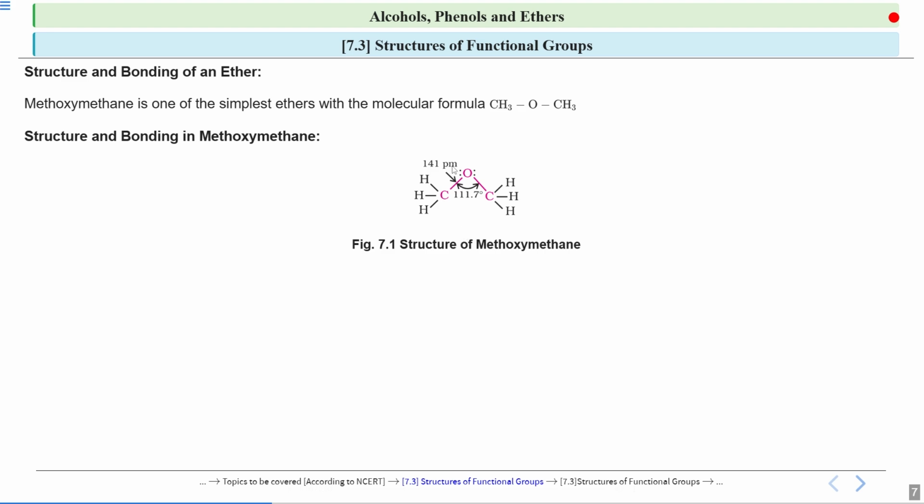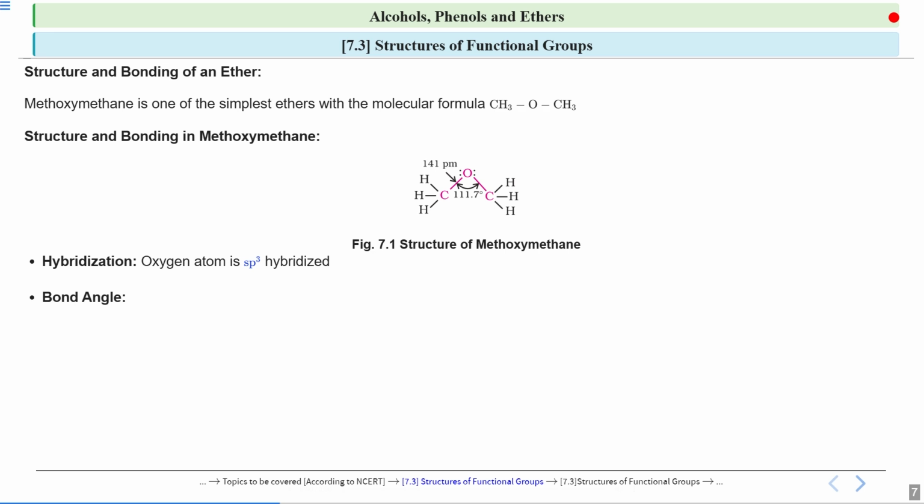Now when we talk about methoxymethane, what is the hybridization of oxygen here? Again, it has 2 bond pairs and 2 lone pairs. So 2 plus 2, 4. So if the hybridization number is 4, this oxygen will be sp3 hybridized. But look at the angle between carbon, oxygen and carbon.